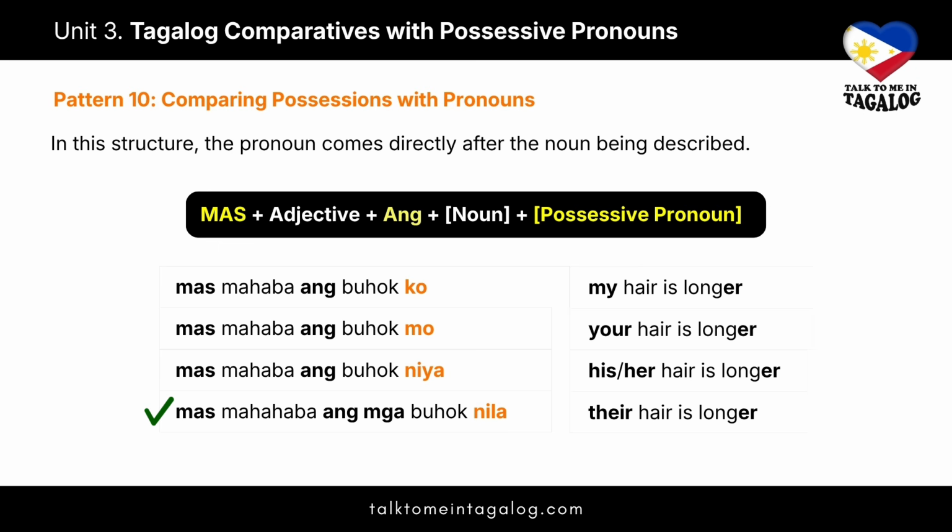Mas mahahaba ang mga buhok nila. Their hair is longer. In the last example, notice we used the plural adjective mahahaba and the marker mga because we are talking about the hair of multiple people.